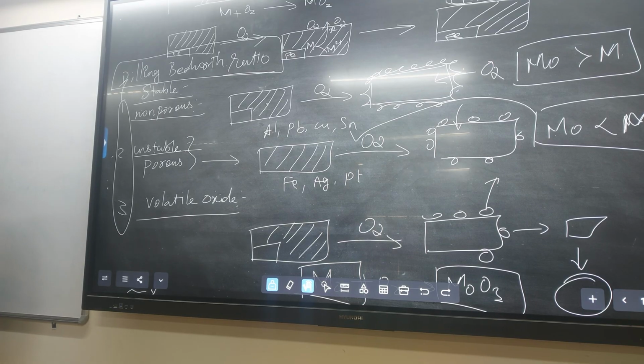Pilling-Bedworth ratio, or the Pilling-Bedworth rule. The rule says that if the volume of metal oxide is greater than the volume of metal, it is protective; similarly, if the volume of metal oxide is less than the volume of metal, it is non-protective. What is that? Okay.